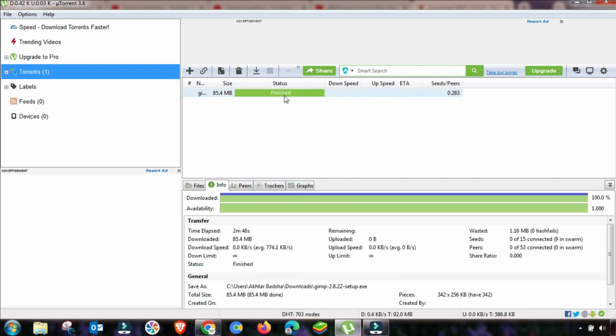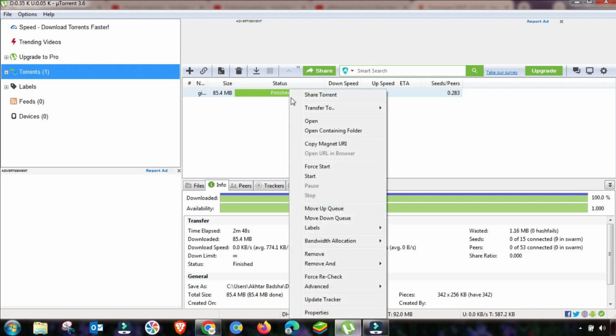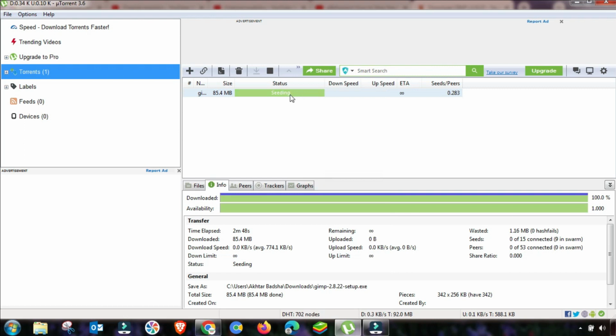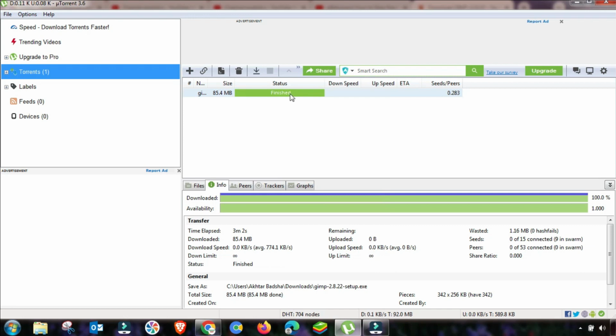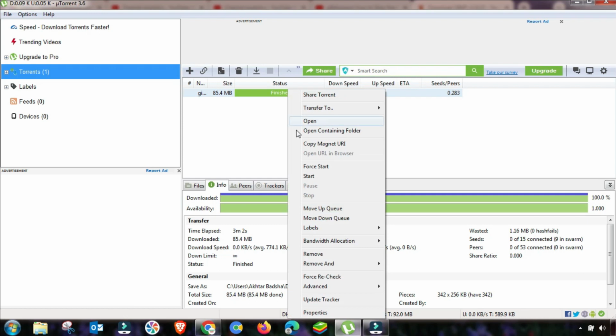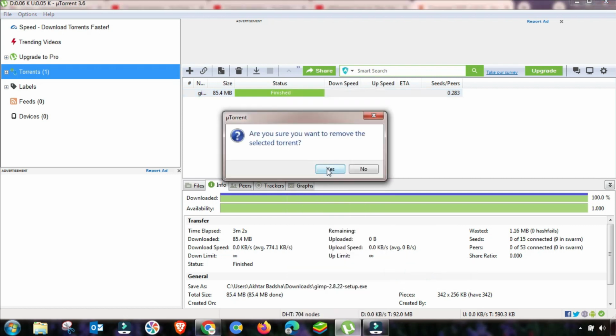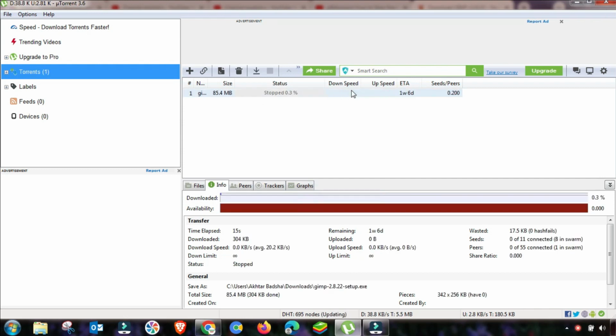Or there is a simple way: you have to stop it, or you have to remove it. As you can see, there is a seeding and it will take some of the bandwidth from my active download. So first of all, you have to stop this seeding or remove it from your download list, and if the download is completed, then you have to remove it from your download list, because sometimes it will use your internet connection, and then your active download speed will be increased.